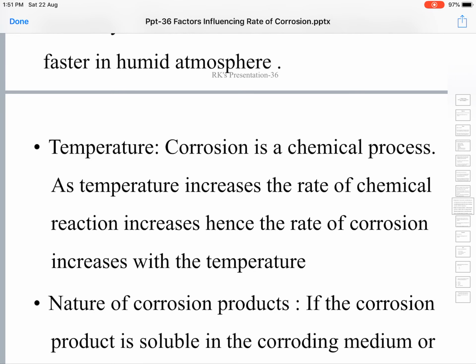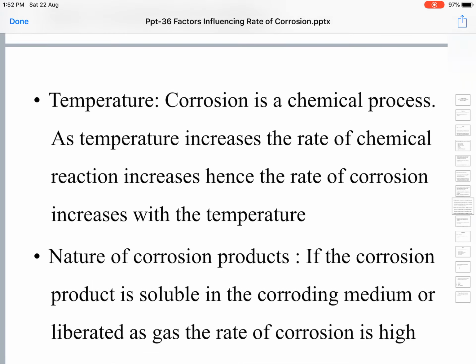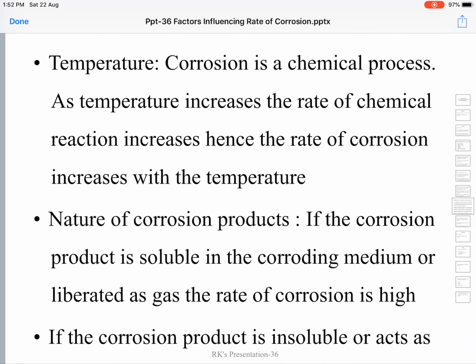Temperature. Corrosion is a chemical process. It's a chemical reaction. Chemical compound products are formed. The metal is reacting chemically with the environment, and new chemical products are formed.